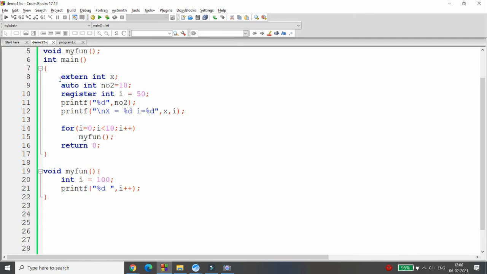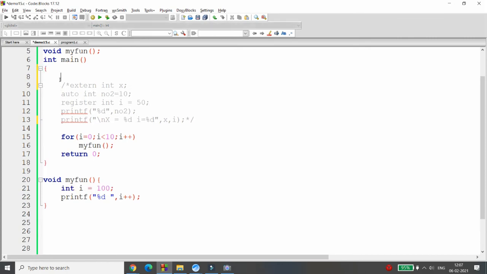Let me put the comment over here so you people don't get confused. I just declared the variable integer i over here. Now what I want to do, see carefully. I'm just running my loop, that is i equal to 0 to 10. I'm just calling the function my function.